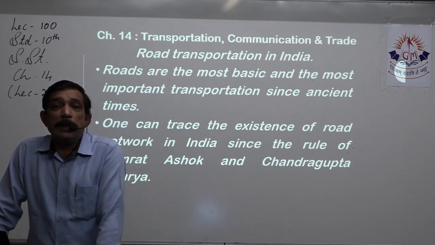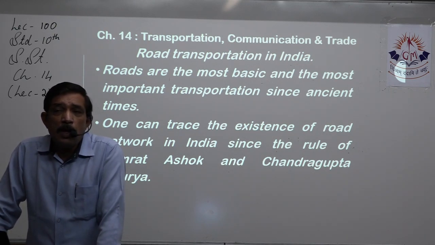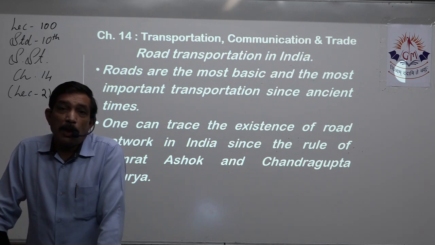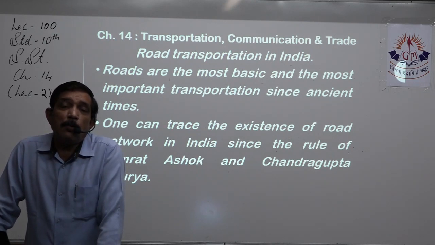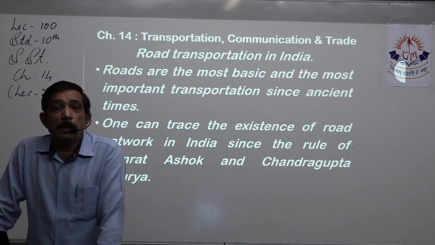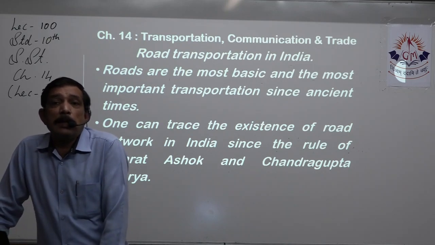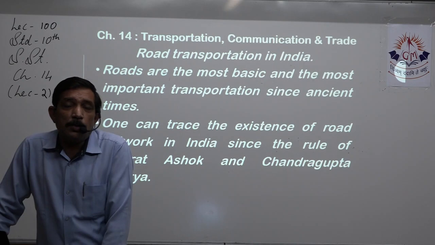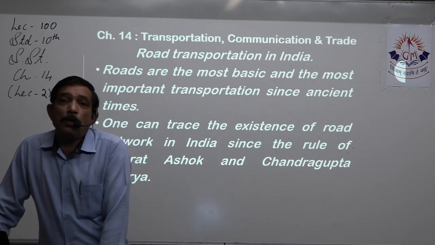On top of that, they needed good roads to transport their army from one place to another. So if there is a revolt anywhere, or if they see an outside invasion, they can very quickly reach the borders of their empire so that they can protect their empire, they can protect the people of that empire by sending the army quickly. Now the army will be able to move very quickly if the roads are good.